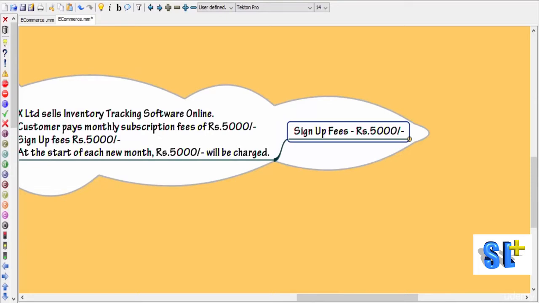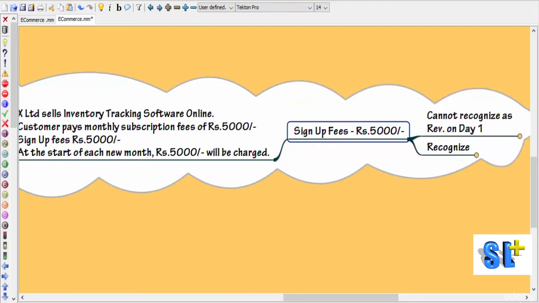Now what we should do with the sign up fee, and what we should do with the fee which is going to be collected from next month, that is the beginning of every month. See, the sign up fee will be used for providing service in the first month, then from next month onwards, in the beginning of every month, fee will be collected.